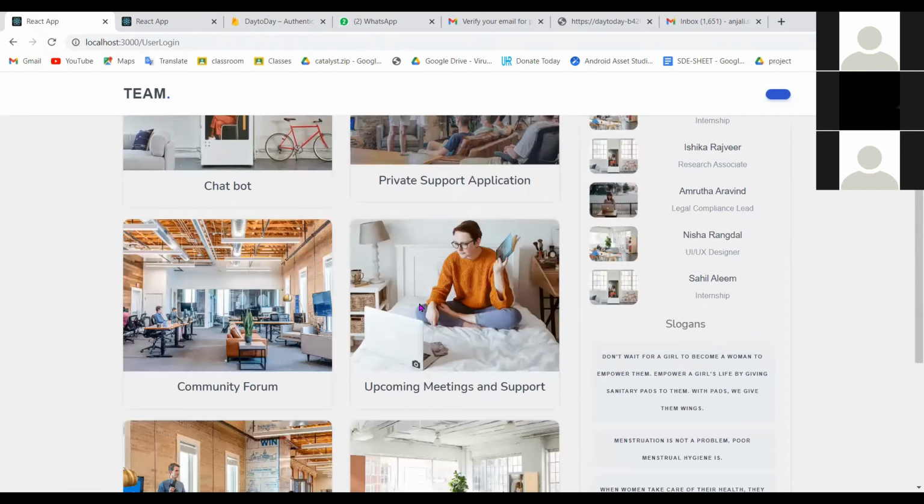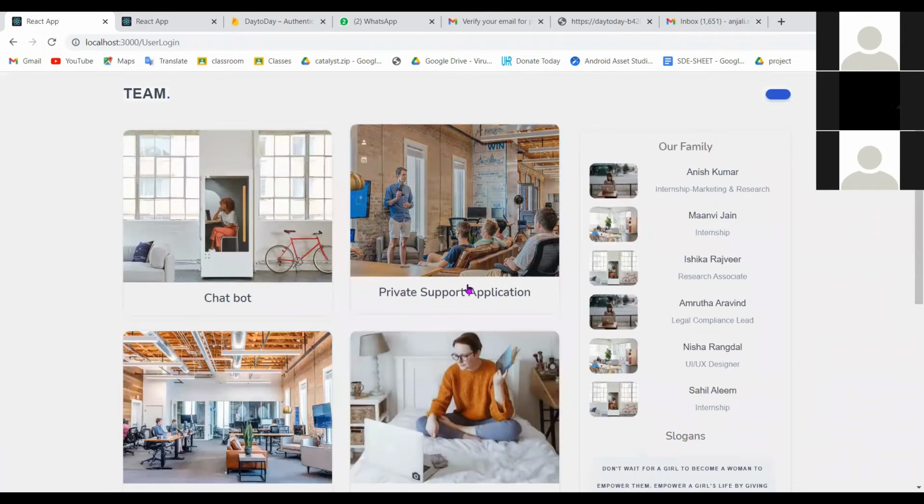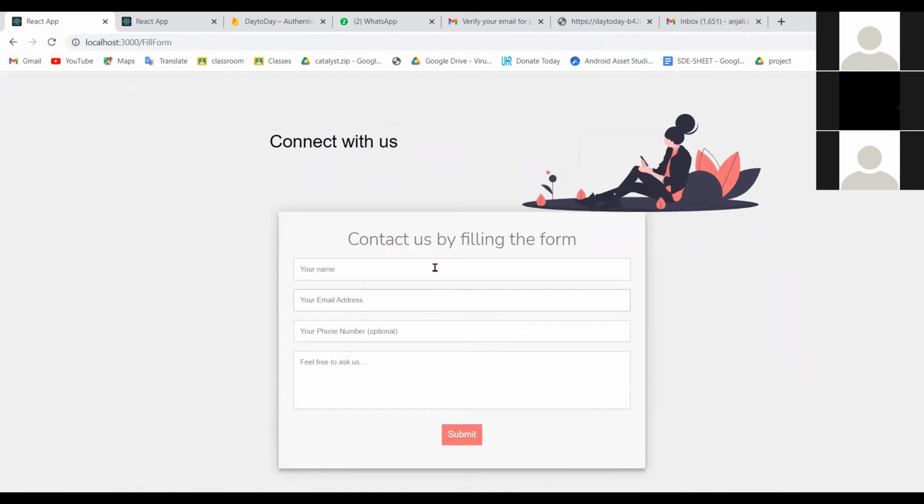So, private support application. Here we can fill in our contacts such as our name, email address, phone number, and whatever we need to ask.